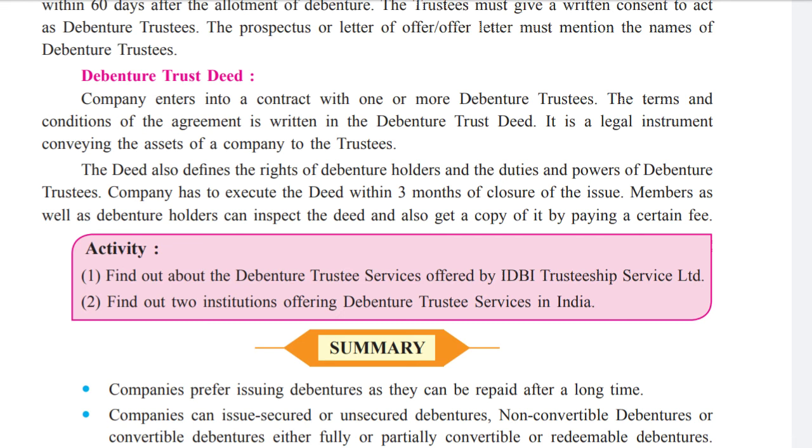Then the activity. If you want, you can try this activity also. You can Google it. Find out about the debenture trustee services offered by IDBI Trusteeship Services Limited. And second, find out two institutions offering debenture trustee services in India.